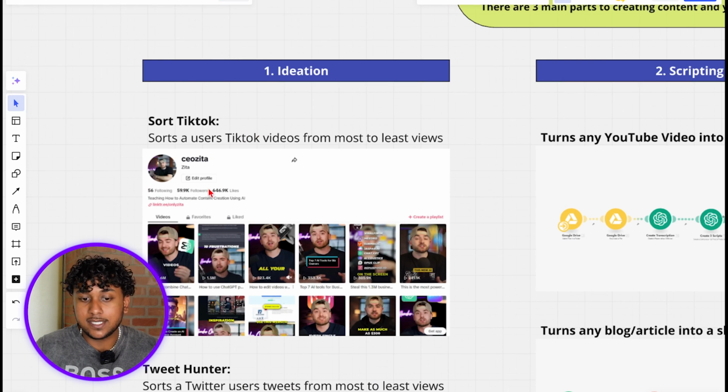We use this tool Sort TikTok to sort any user's TikTok videos from most to least views. And this is really good because you can use this on one of your competitors' page and find their most viral videos, which then you can take and use that concept in your own video and retwist it. And because you know it's a video that already went viral, there's a much higher chance that it's going to go viral again because you're just taking the idea from what already worked and just repurposing it, right?